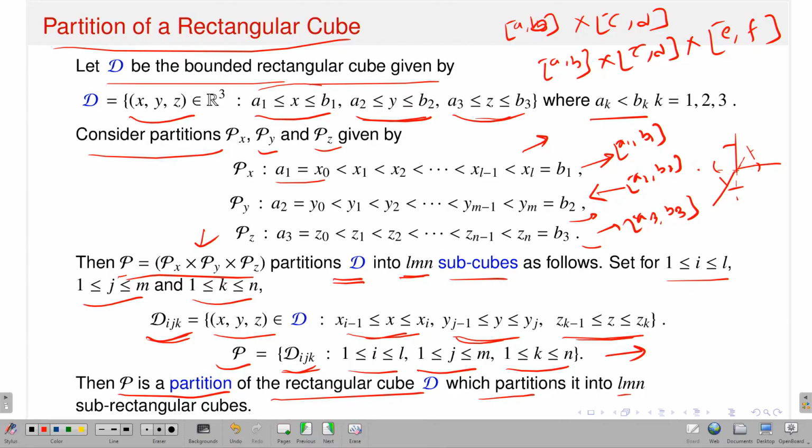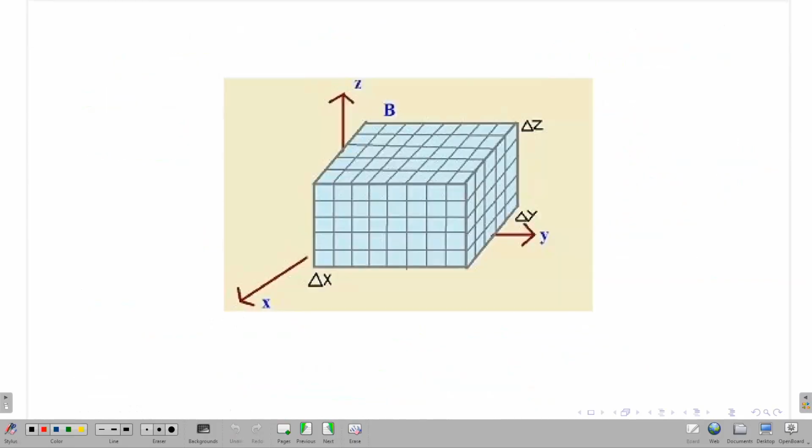Now, corresponding to that partition, I can define what is called the Riemann sum. If my partitions take finer and finer partitions, if the norm of the partition goes to 0, and if the limit exists, then in a similar way I can define what is called the triple integral. Or you can make an upper sum, a lower sum, define an upper integral and a lower integral, and say that your function is integrable when the upper integral and lower integral become the same. So, exactly the same way I will define it.